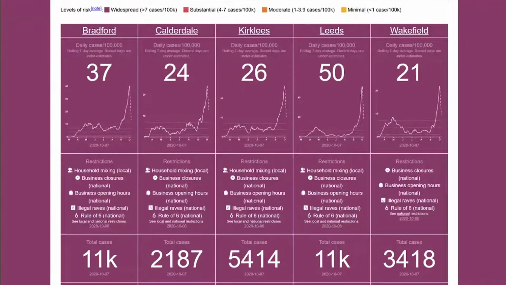So at the moment, the daily cases per 100,000 is a graph at the top. I'm generating those from the PHE API. I'm not doing it live anymore because I realized sometimes that API has gone down. I decided I also wanted to keep a record of their data with time.